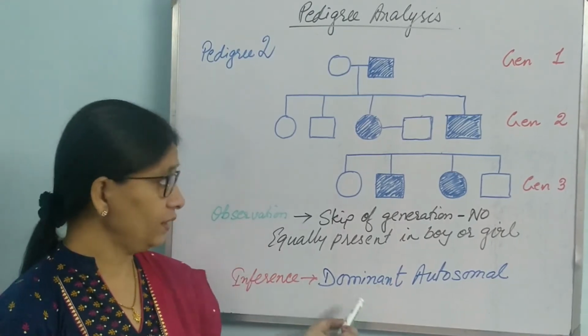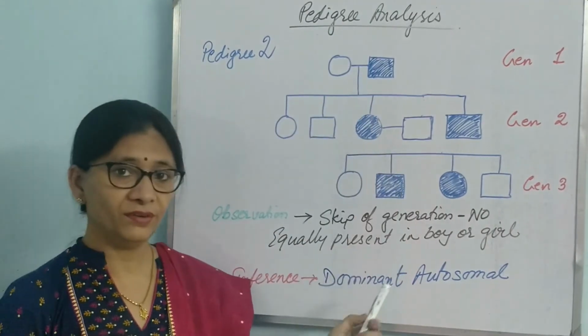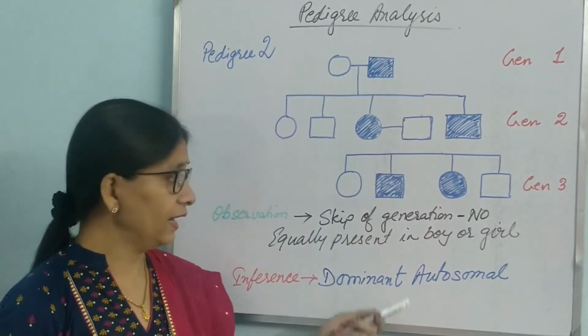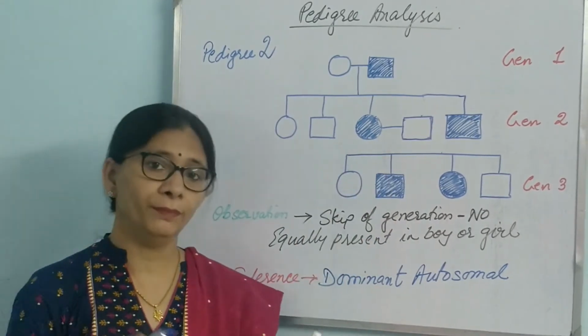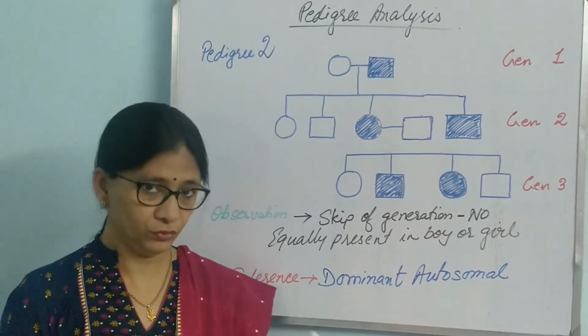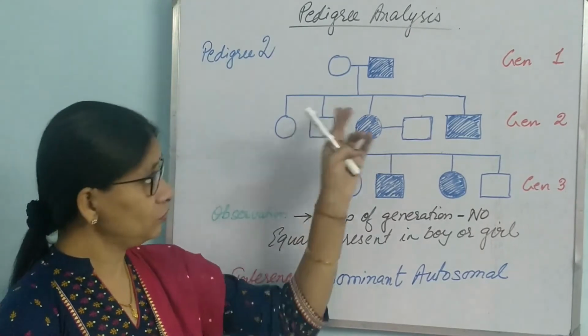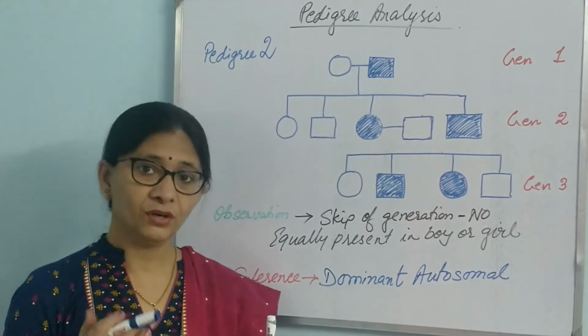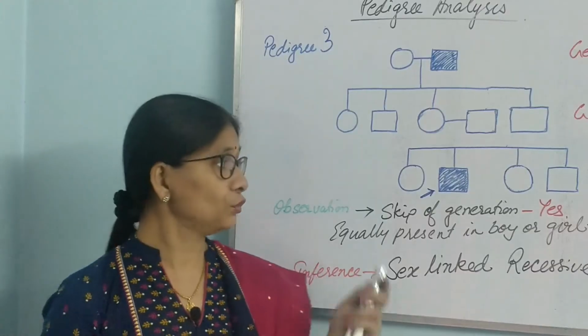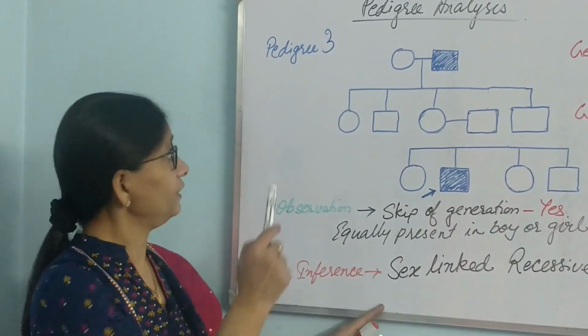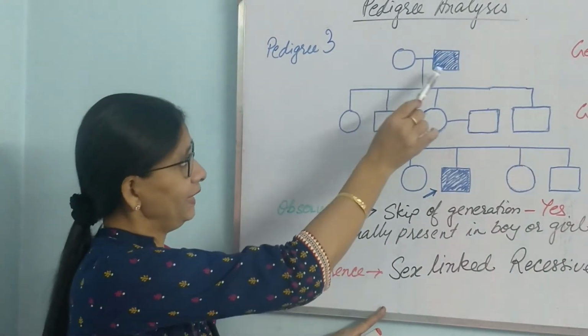Dominant because it is coming in all the generations. There is no skip of generation. And autosomal because it is showing in both male and female in equal ratio. So our inference will be this particular trait is dominant autosomal. Let us go through the third case history. Pedigree 3. Female and male.